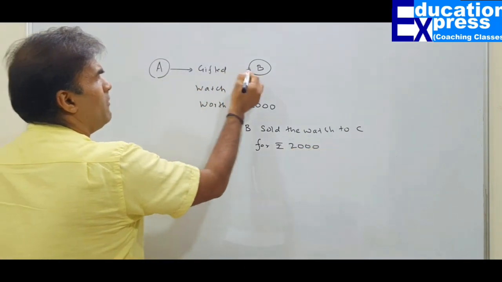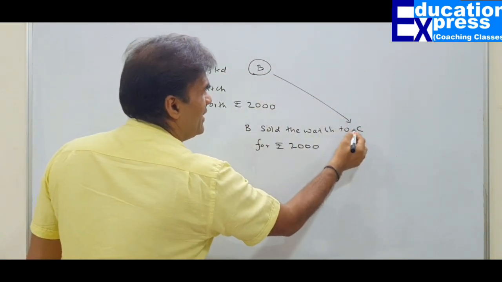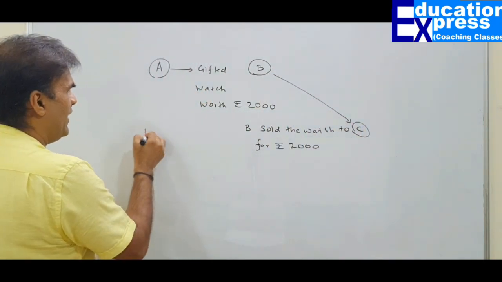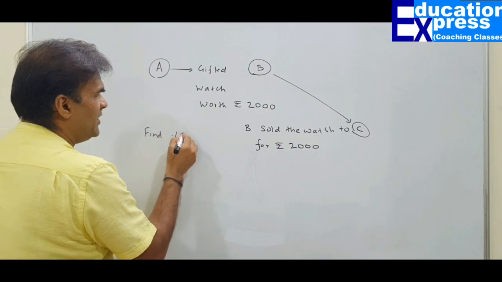So A gave a gift to B. B is selling it to C for rupees 2000. Find the percentage profit.